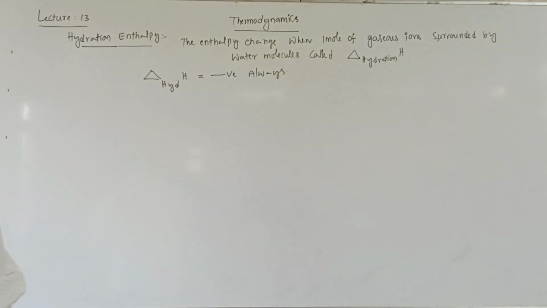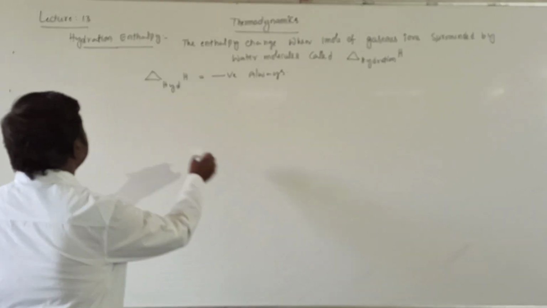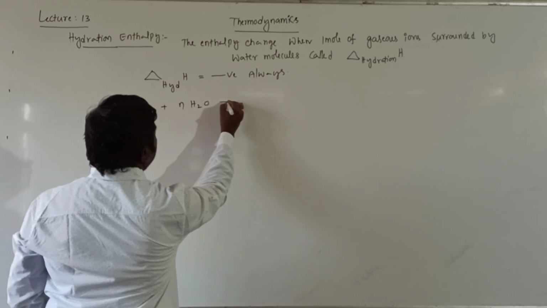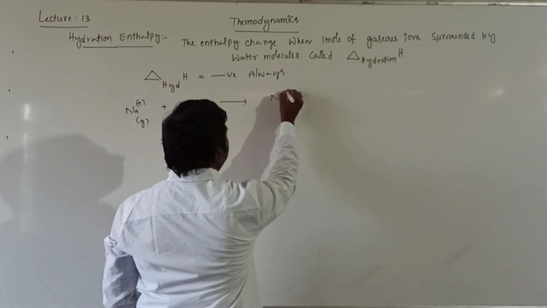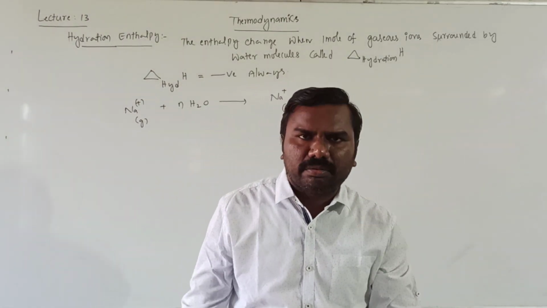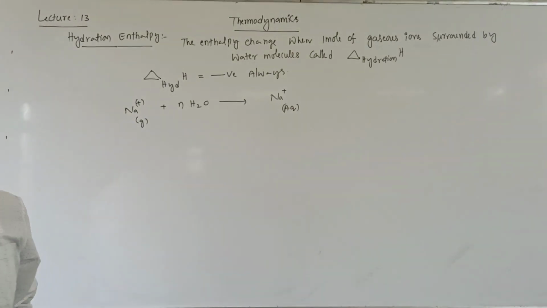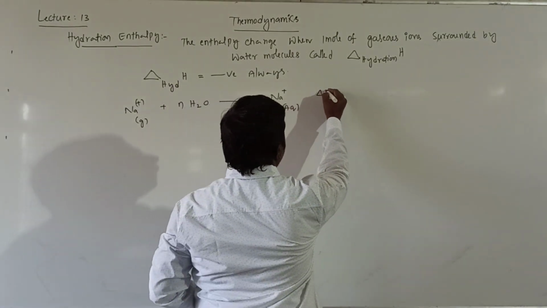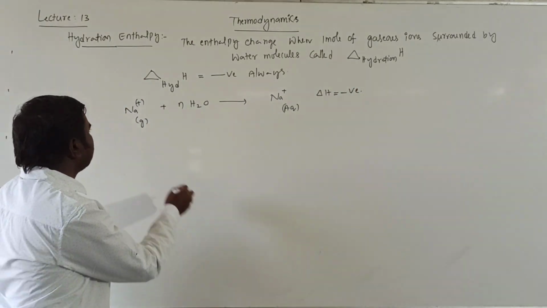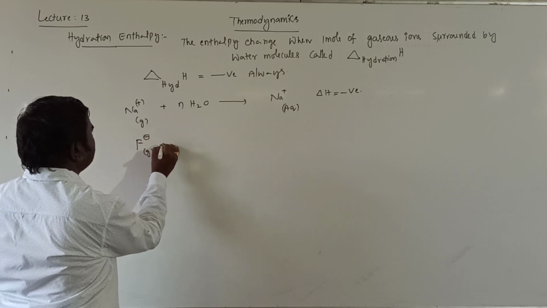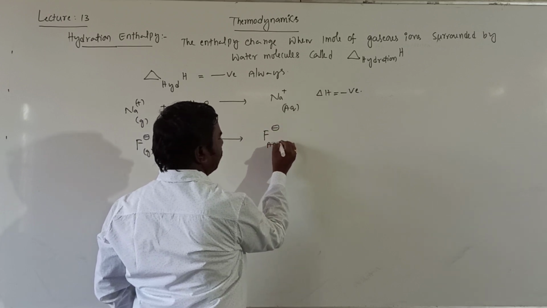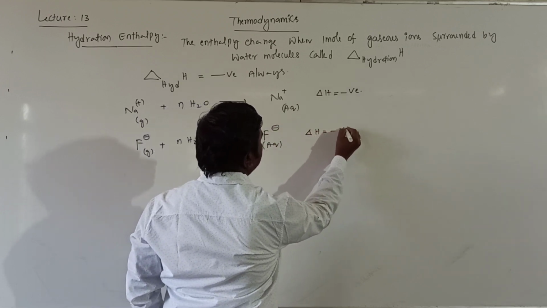Now, for example, sodium Na plus in gaseous state with n moles of water gives Na plus in aqueous phase. Gaseous is converted into aqueous form. So the value will be negative here. I am not giving you the exact value. Similarly, F minus gaseous with n moles of water gives F minus aqueous. Delta H will be negative.